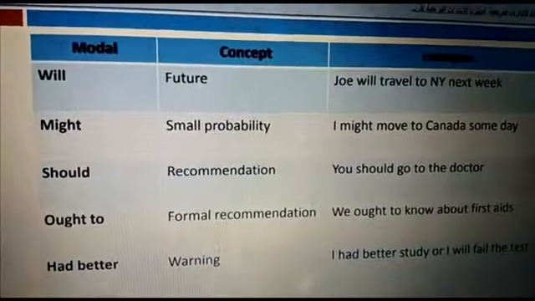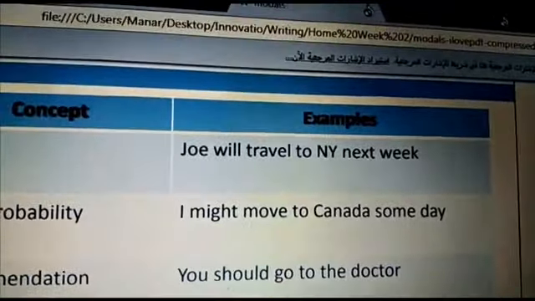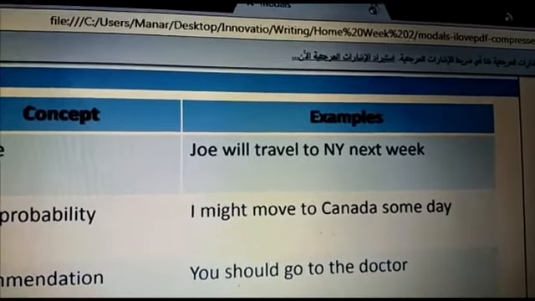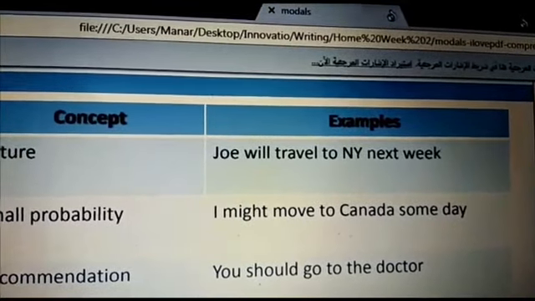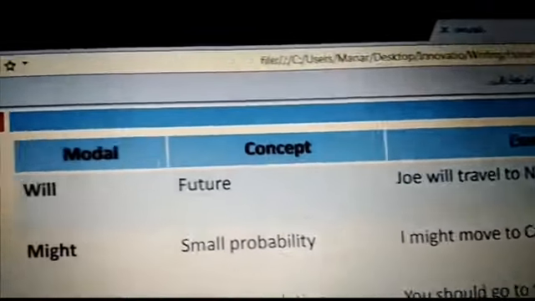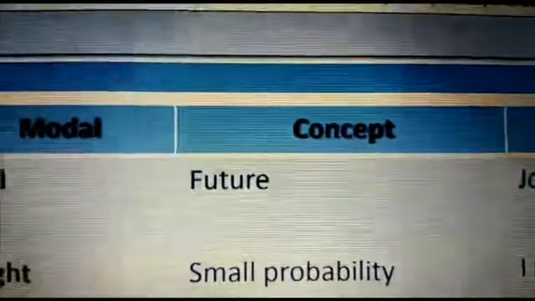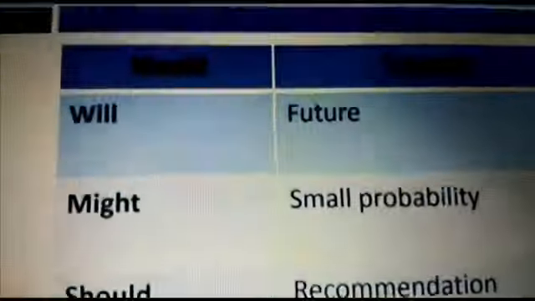Also here I have will for expressing future. So let's read the example together. Joe will travel to NY, or New York, next week. It means that he will do this action in the future. So I used the modal verb will here to talk about the future. Other modal verbs are might and should.